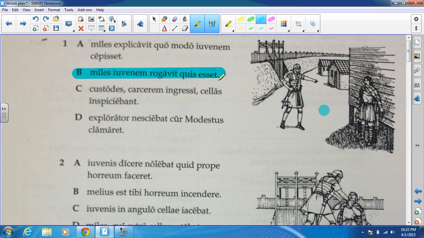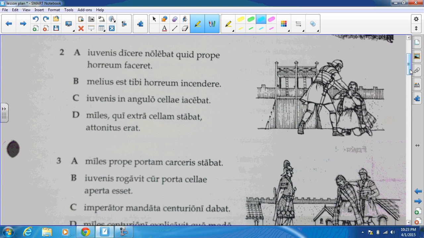What kind of sentence is this? Well, we have an indirect question in there. We had an indirect question in the previous sentence as well, with the quo modo and the cepisset. In C, we have the guard, having entered into the prison, looked around or inspected the cells. Ingressi is a perfect active participle. And we have an indirect question in the final one, which, I believe, is the spy did not know why Modestus was shouting.